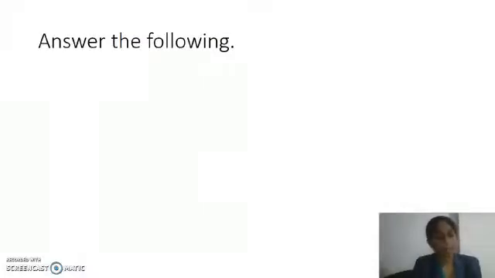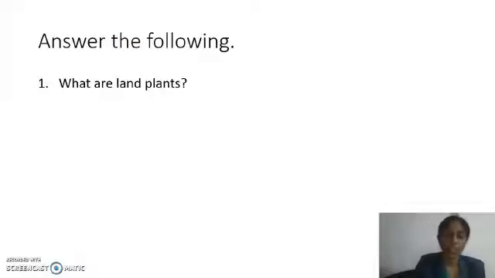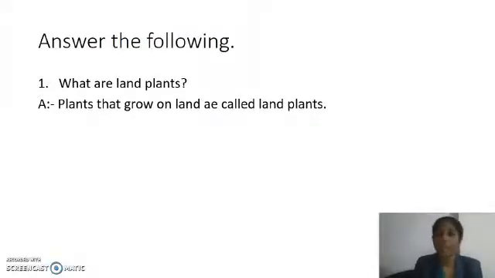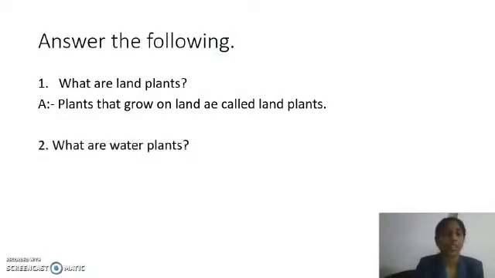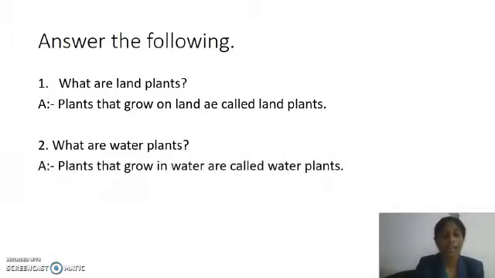Answer the following. First one, what are land plants? The answer is plants that grow on land are called land plants. Next question, what are water plants? The answer is plants that grow in water are called water plants.